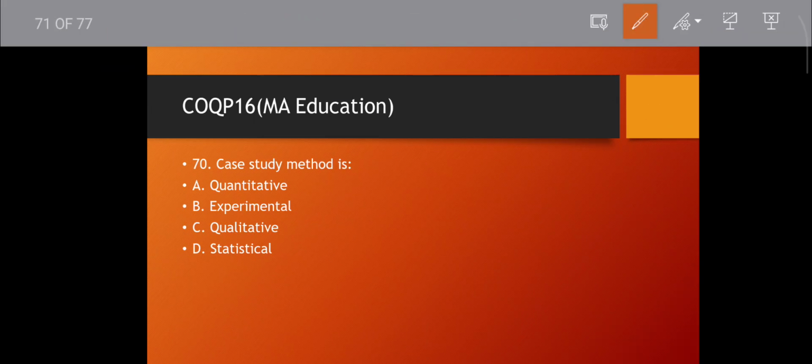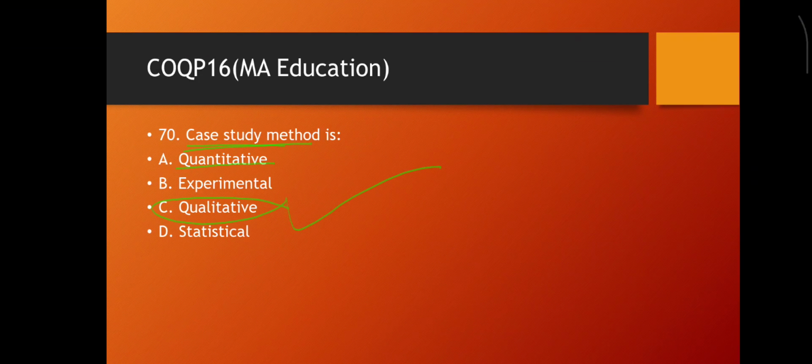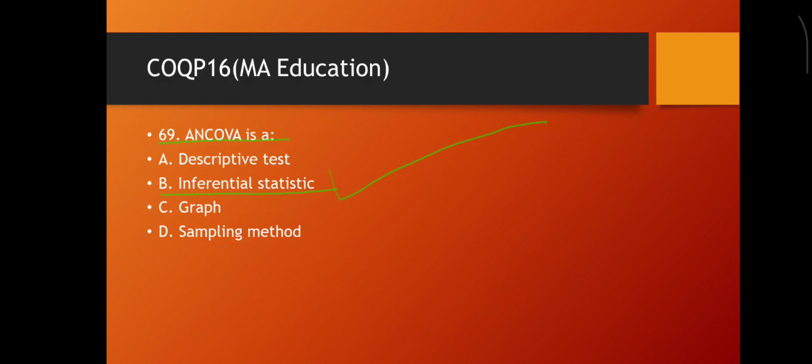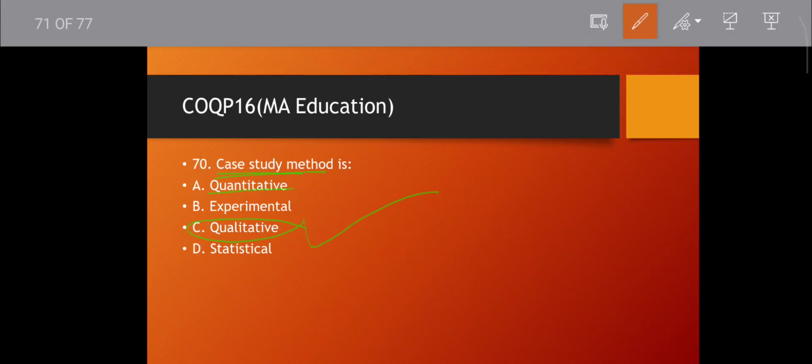Question number 70. Case study method is what? Qualitative, experimental, quantitative or statistical. Obviously qualitative. Sorry, I read it without seeing the option. Case study is qualitative. Then move to the next question. Case study means what?